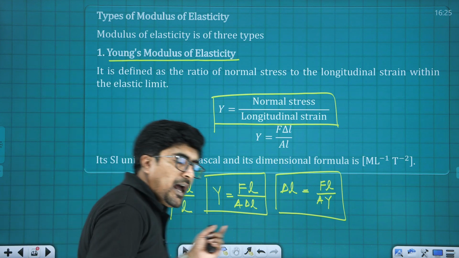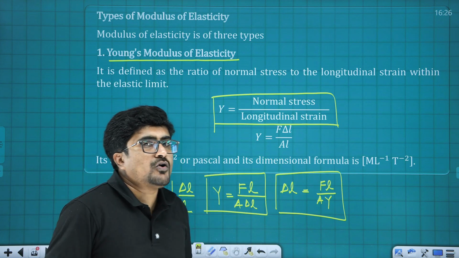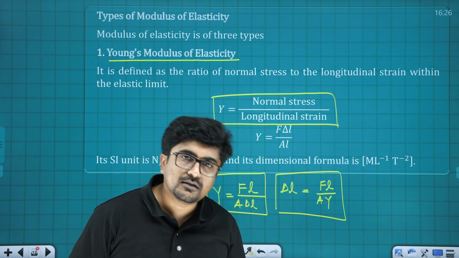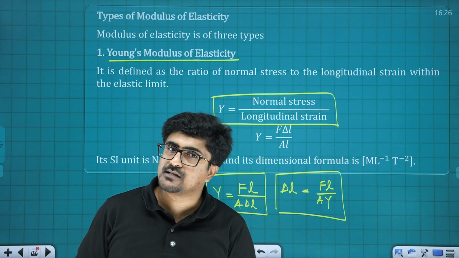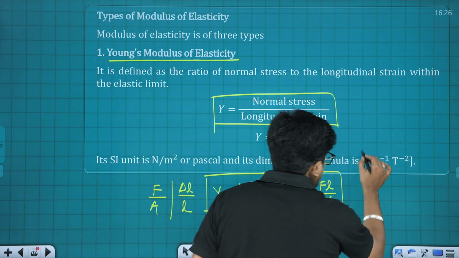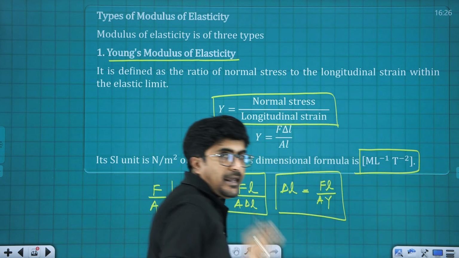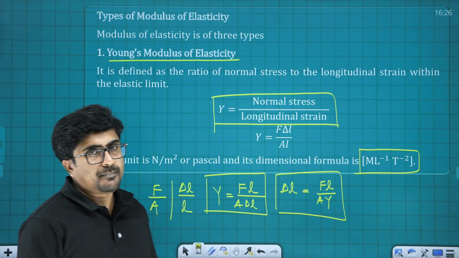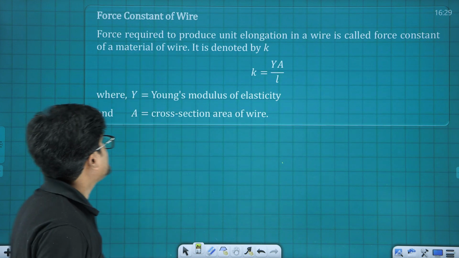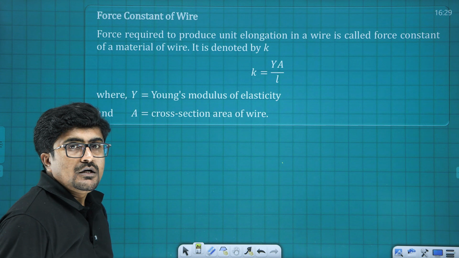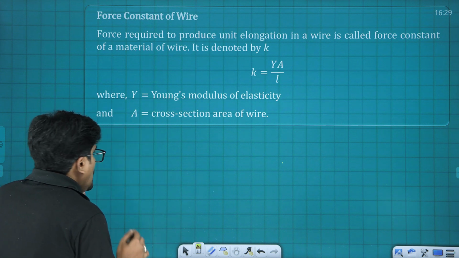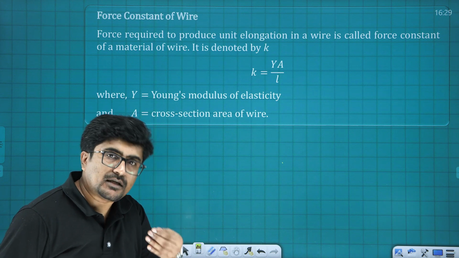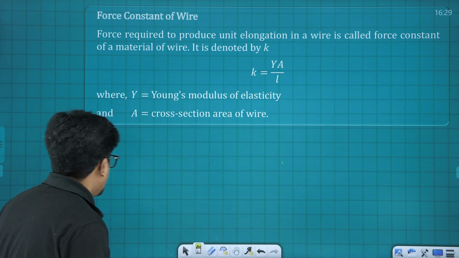As I told you earlier, modulus of elasticity is supposed to have the same unit as that of stress, and the dimensional formula is also going to be the same as that of stress. So here again you can see the dimensional formula is M L raised to minus 1 T raised to minus 2, and the unit is Newton per meter square, or you can say Pascal. Next is force constant. In this particular case, it has no direct relation with the modulus of elasticity, but it is important to tell about the force constant here.